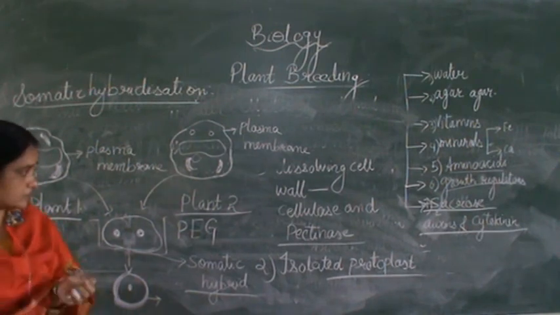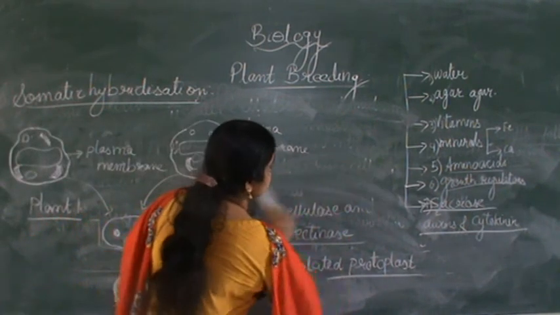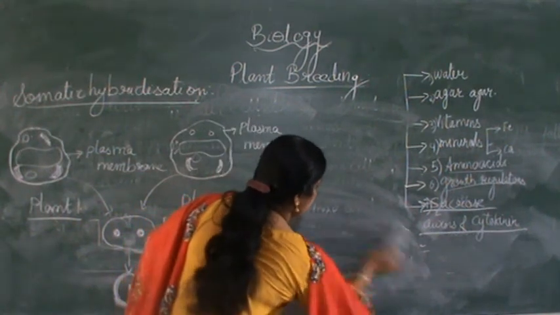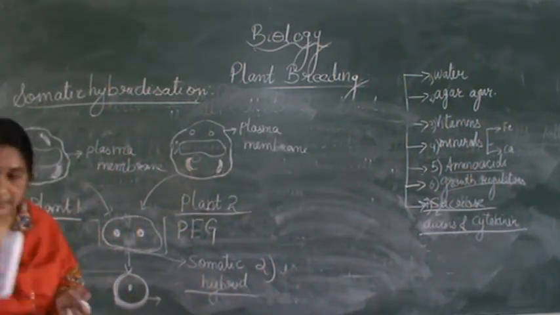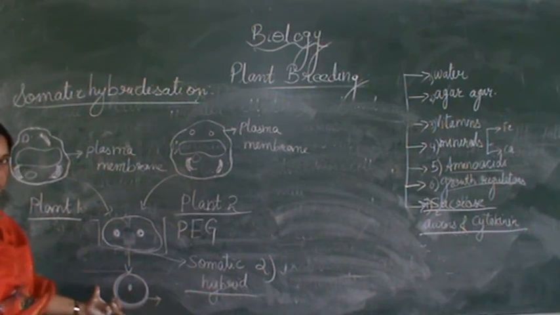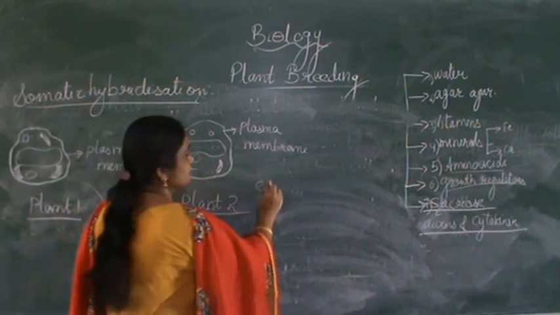Now the main example of this somatic hybridization is a plant, that is pomato.